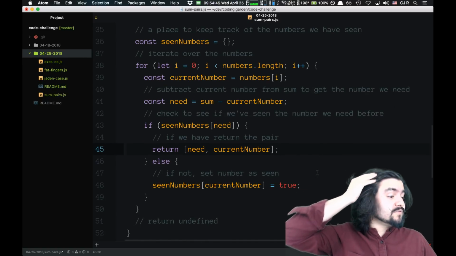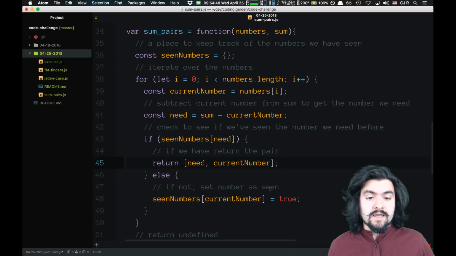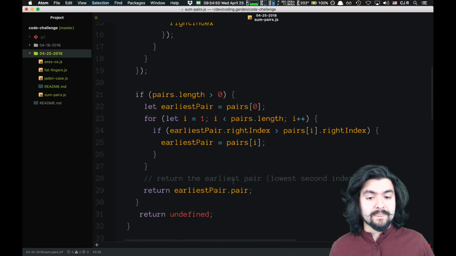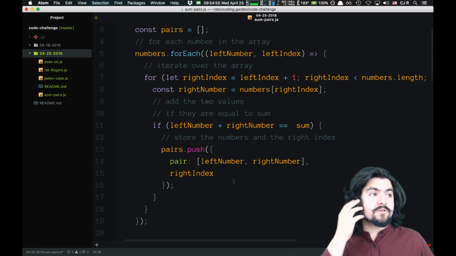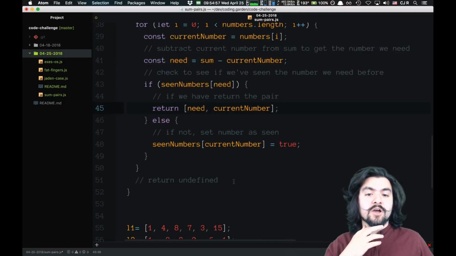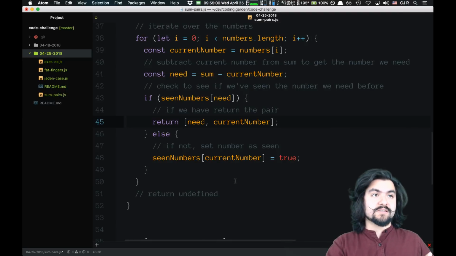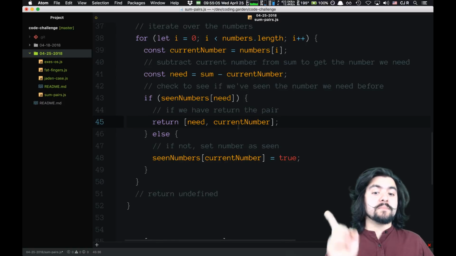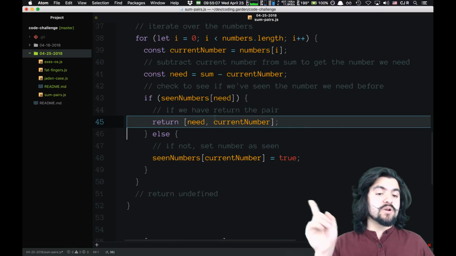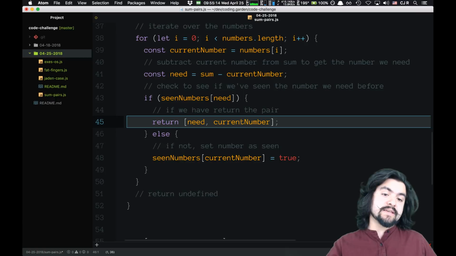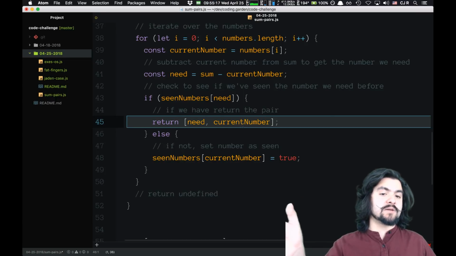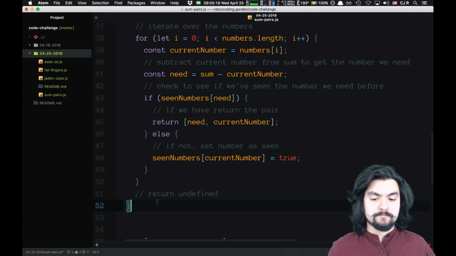And this is a single for loop, so I think this will do it. And I think really the main difference being we're doing a single iteration. So in an array of 10 million, we're only going to go through that array once, and the earliest we encounter the sum, we're immediately going to return the array. So we're not looking at all of the values together to see which is the earliest. The moment we find a match, we know that that's the earliest in the array because we've seen those two numbers before we've seen any number after that.